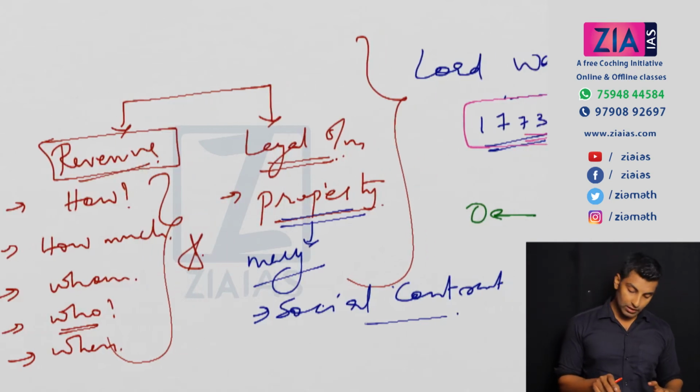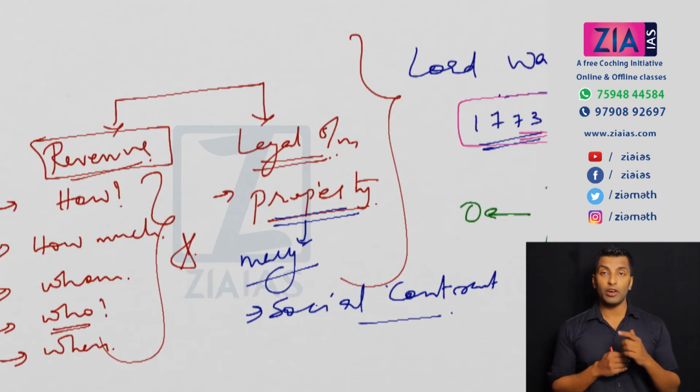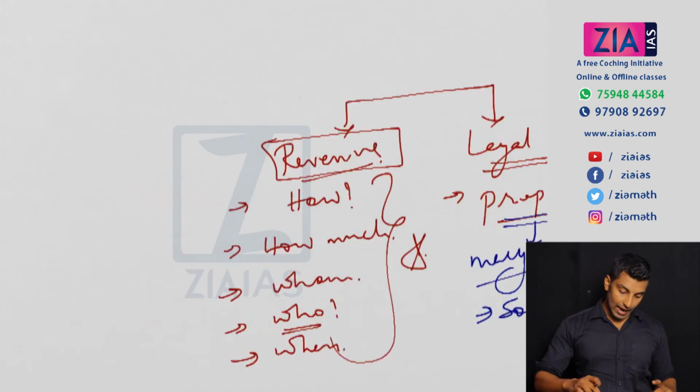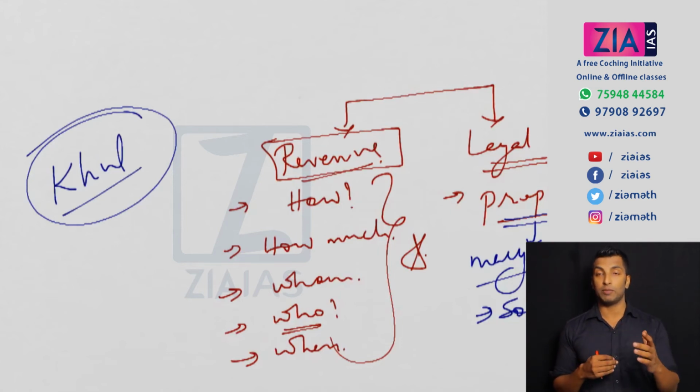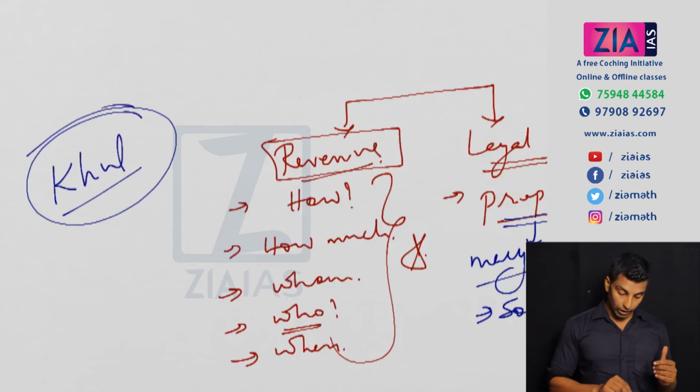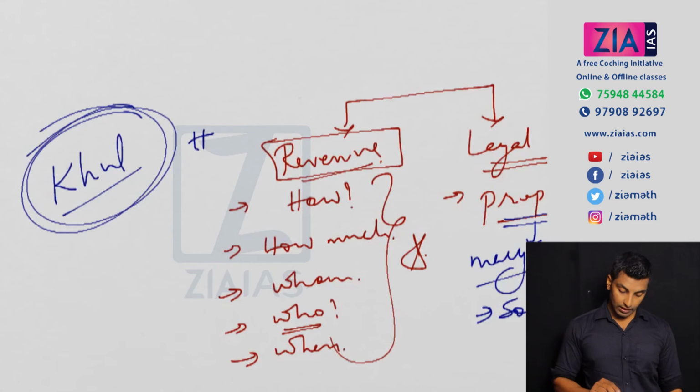But this right is not only given to the male, it is also given to the female. There is an instrument for that which is the opposite of triple talaq. That's what we call khul. The problem is, even most of the Muslims don't know about this. According to this, if a female doesn't want to live with her husband, she can seek divorce from the husband through khul. So I hope this is clear for you.